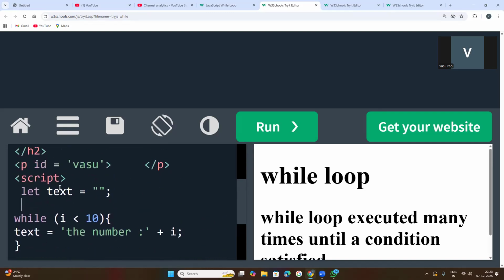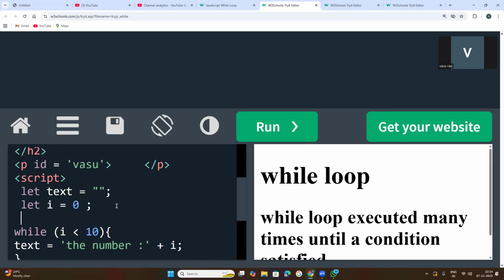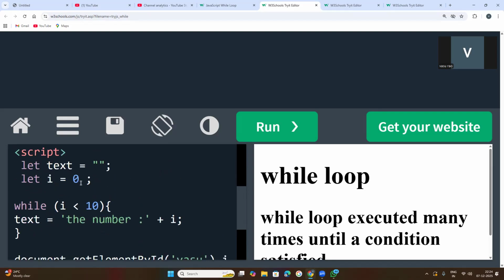Initially the i value needs to be set to some value. It is up to you which value. The i value has to be set to one initial value so that the loop starts from here. If you do not set any value for this i indexing variable, the loop will be confused about where it needs to start. So I have mentioned the initial value as 0.